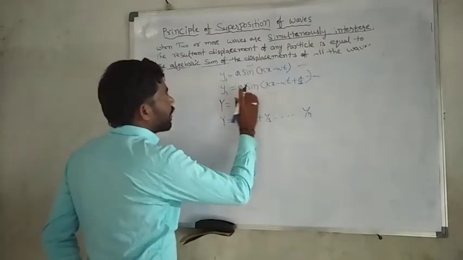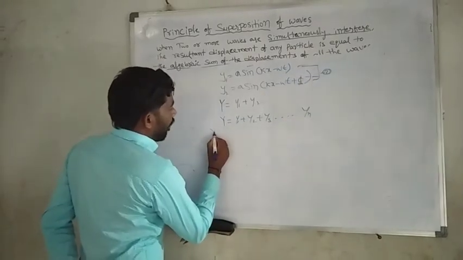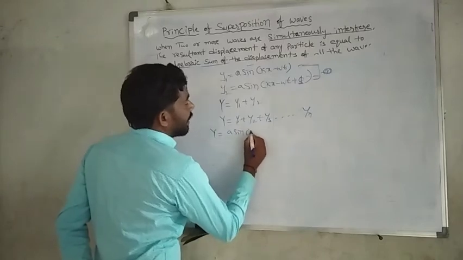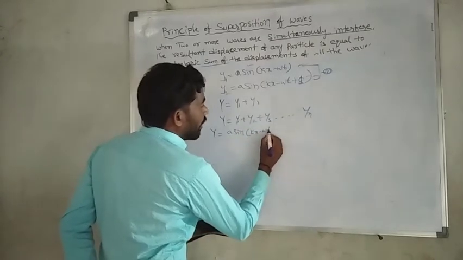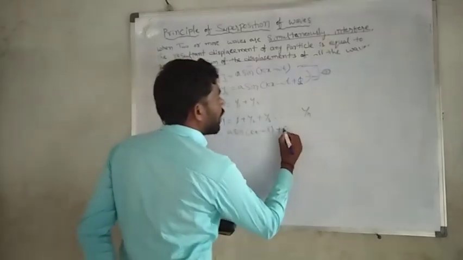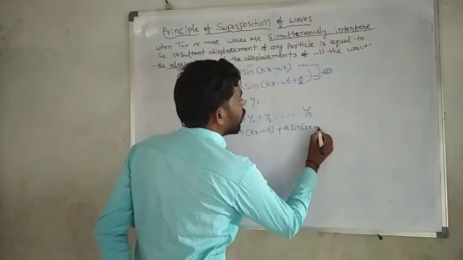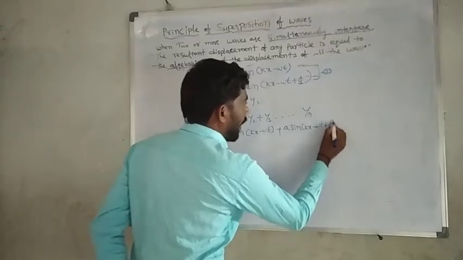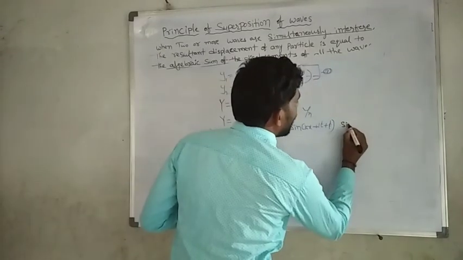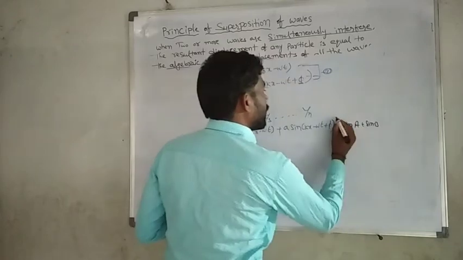Okay, then we will take only two: capital Y equal to a sin(kx minus omega t) plus the second one, a sin(kx minus omega t plus phi). This is like sin a plus sin b.